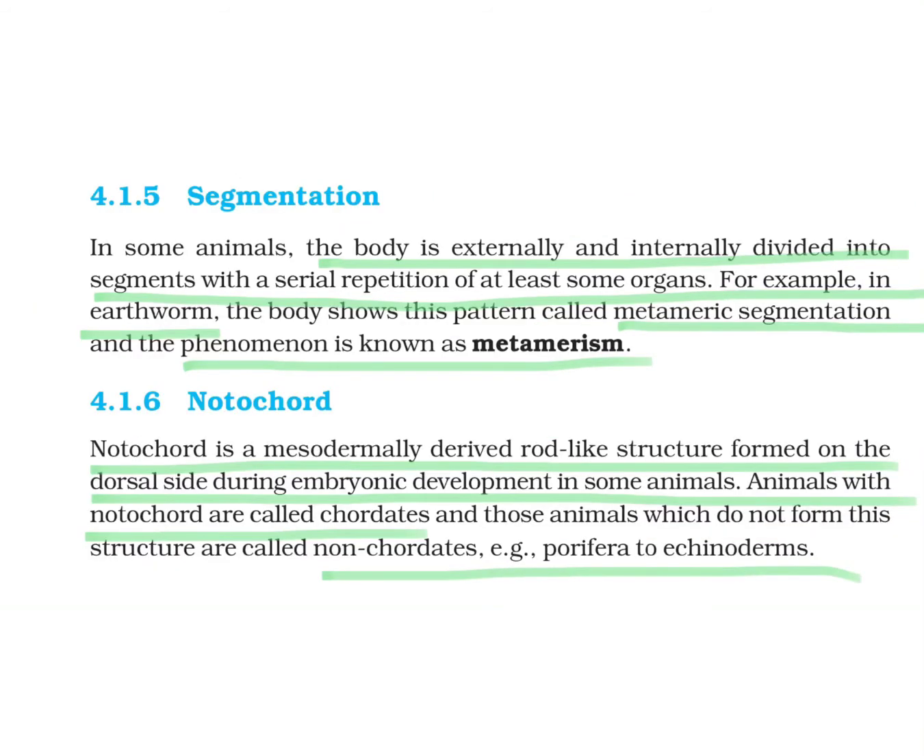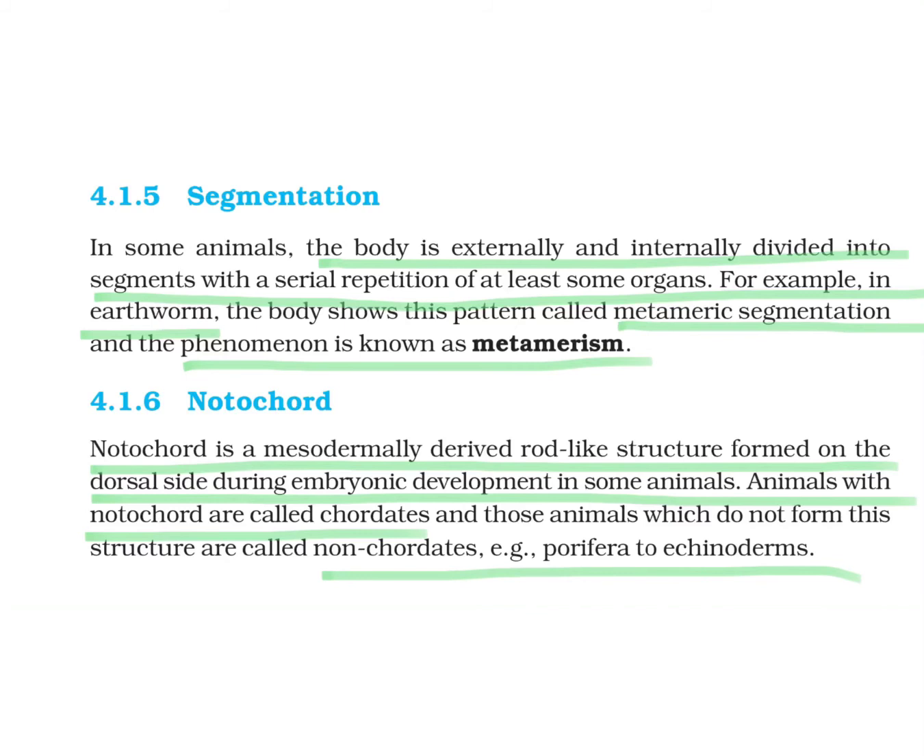Now let us see another criteria, that is segmentation, segments, partitions. In some of the animals, the body is externally as well as internally divided into many compartments or segments with a serial repetition of some organs. For example, in earthworm, you might have observed also, the body shows this type of pattern. So the pattern is known as metameric segmentation and the phenomenon is known as metamerism. So this is a special example, you have to remember it.